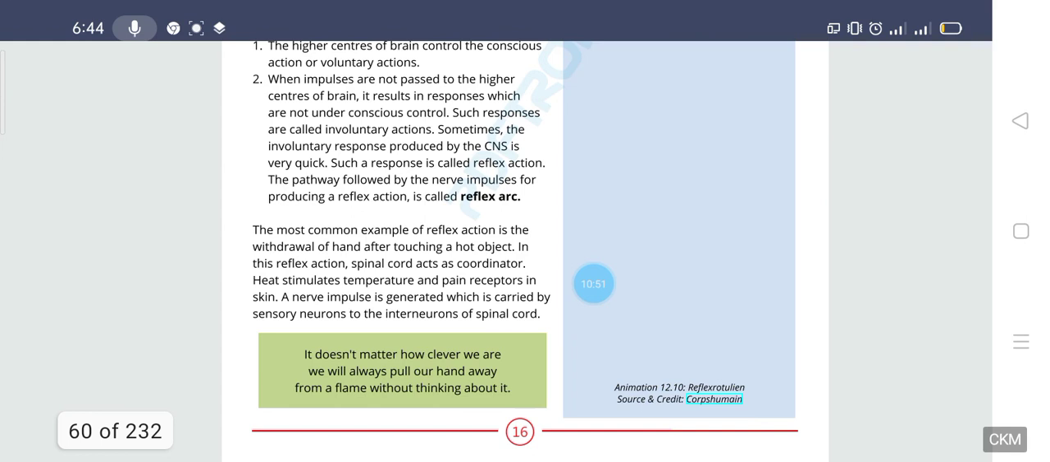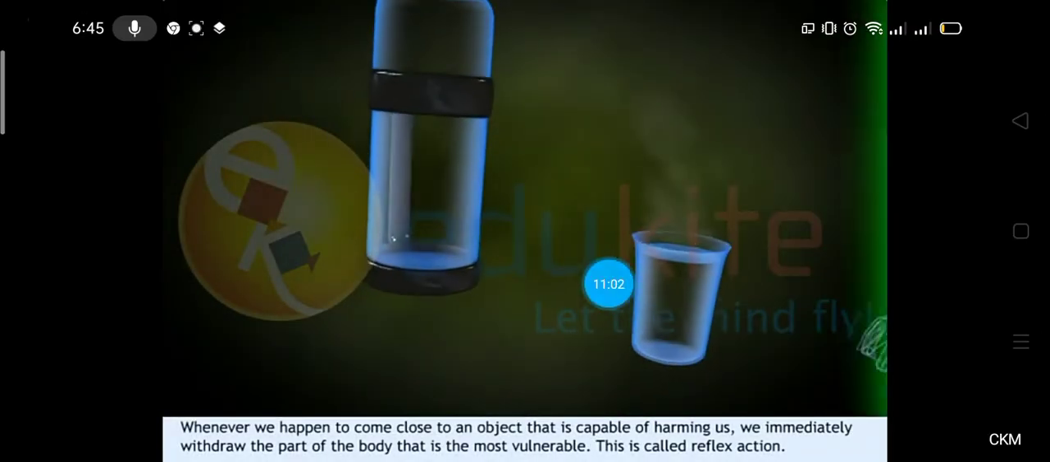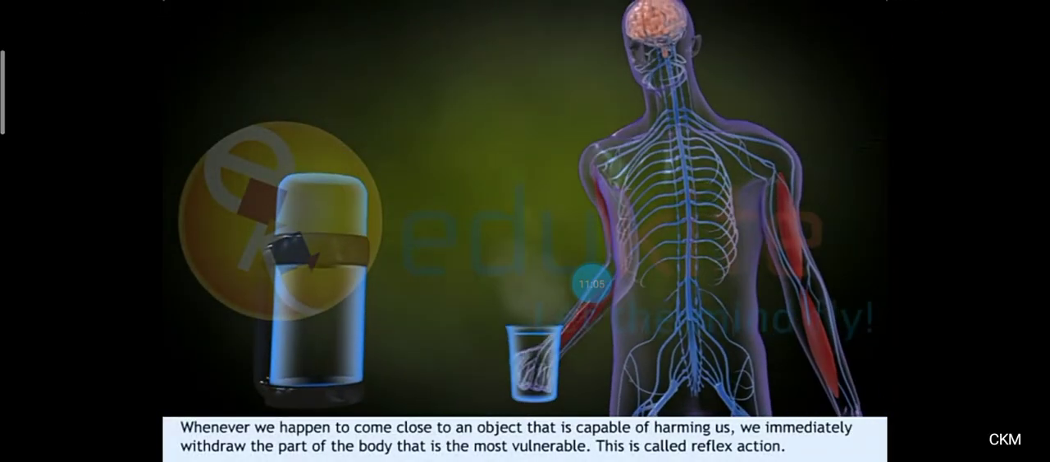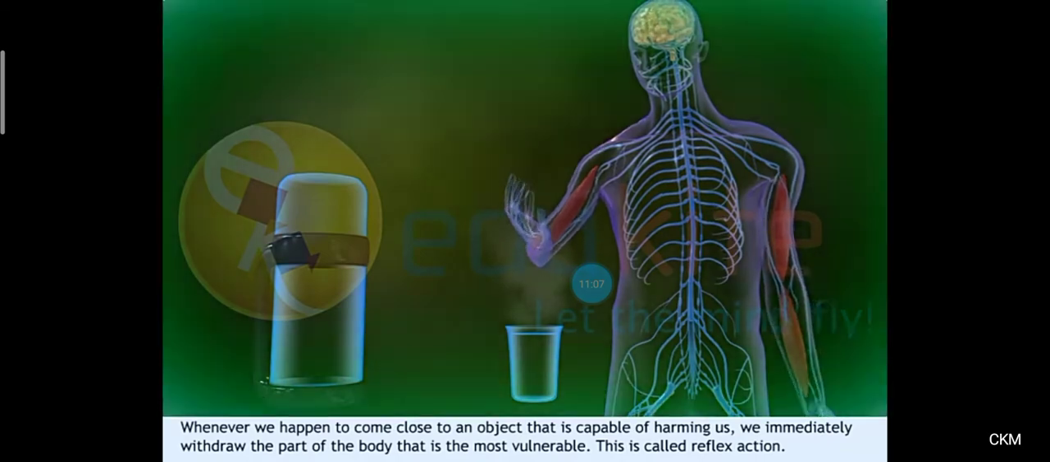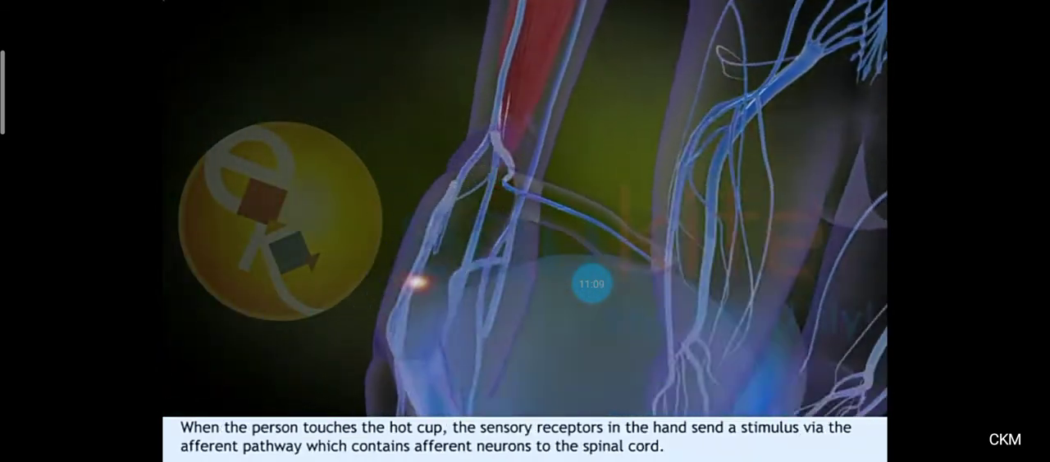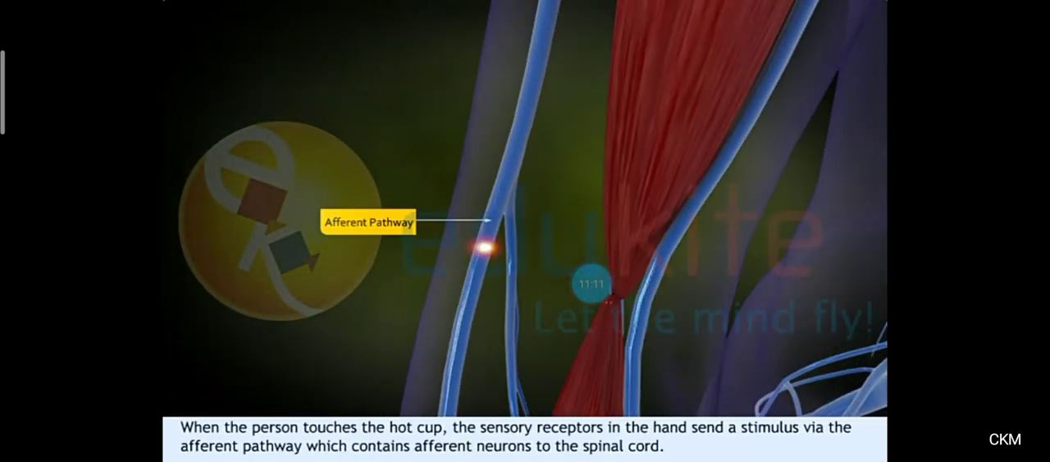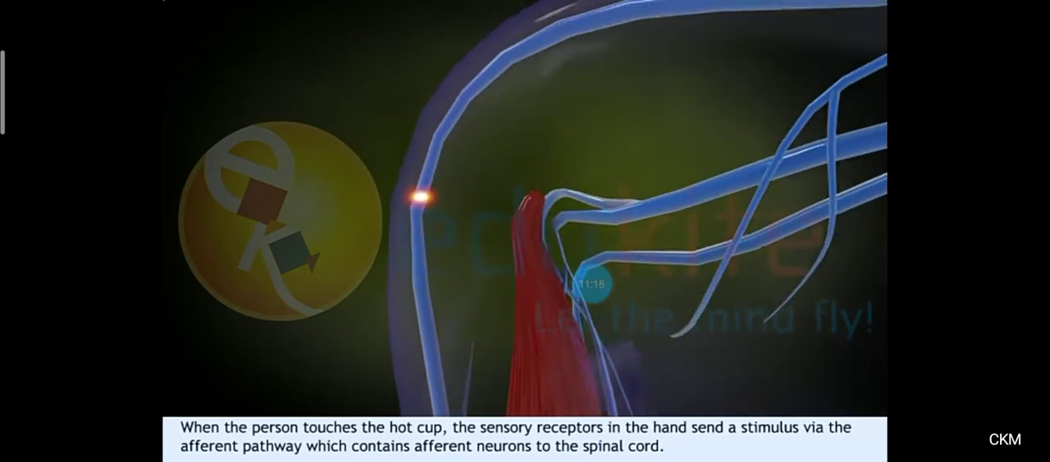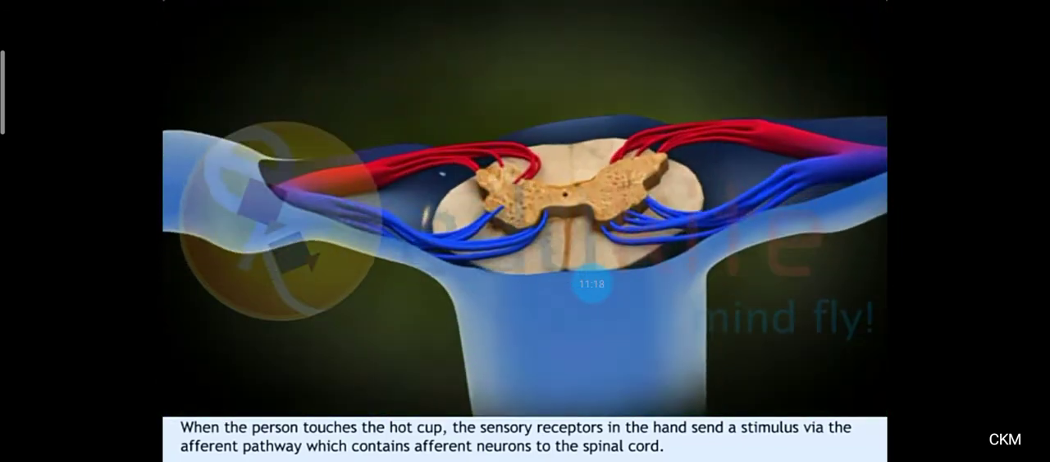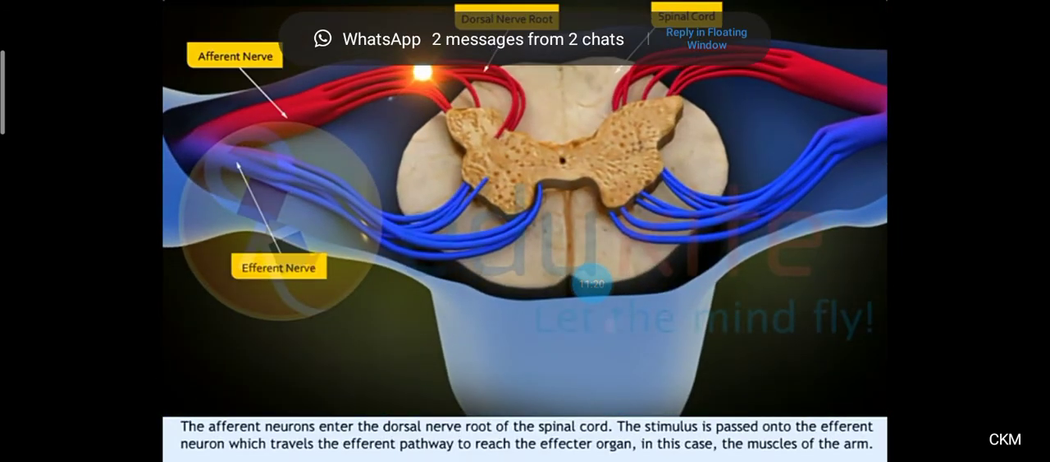Okay students, I'm reading this example for you so that you can get it. The most common example of reflex action is the withdrawal of the hand after touching a hot object. Whenever you touch any kind of hot object, what will happen? A nerve impulse will be produced by the pain or temperature receptor that is present on your skin, and this nerve impulse is going to reach the spinal cord.